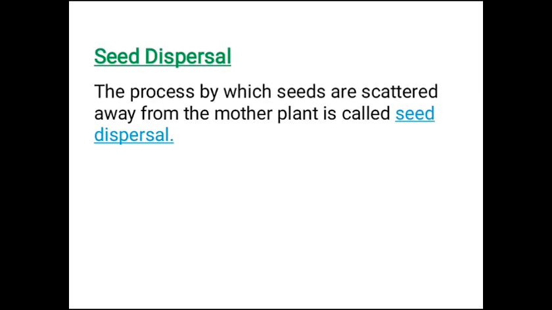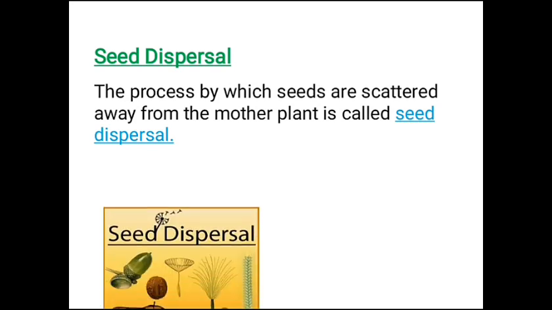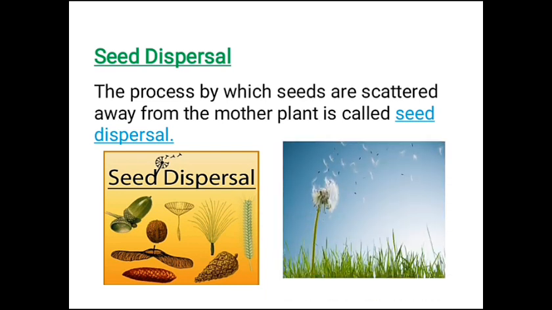Thus, it is important that the seeds are scattered over a wide area so that each seedling gets enough sunlight, air, water and space to grow, and this is what is referred to as seed dispersal. So what is seed dispersal? It is the process by which seeds are scattered or carried away from the mother plant to a distant place where they can get the necessary conditions to grow. Here in this picture you can clearly see how seeds are scattered far away from the mother plant.